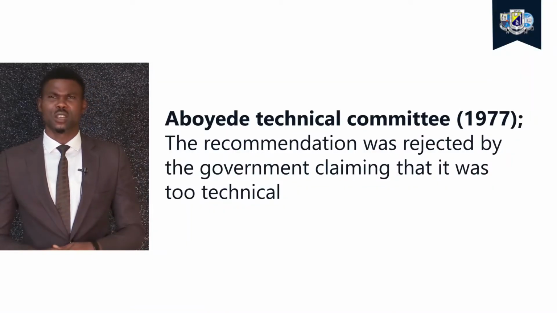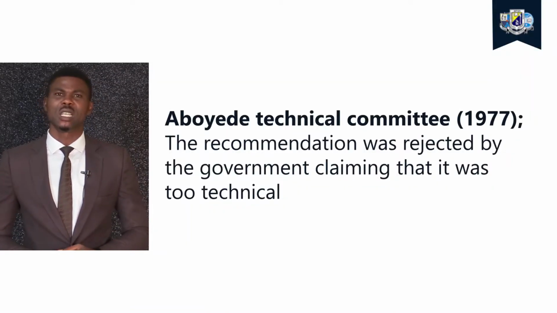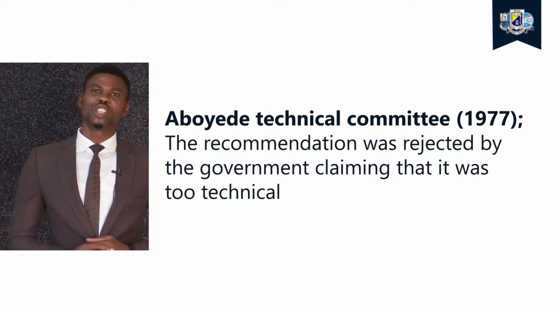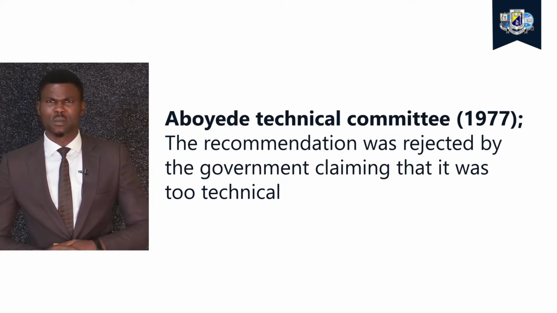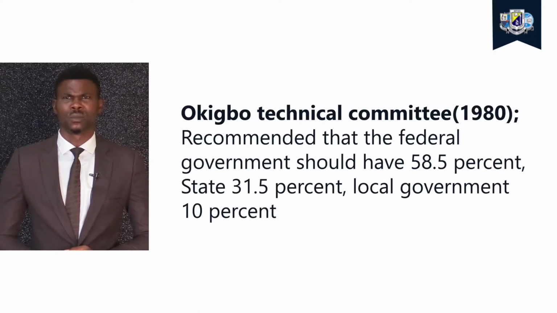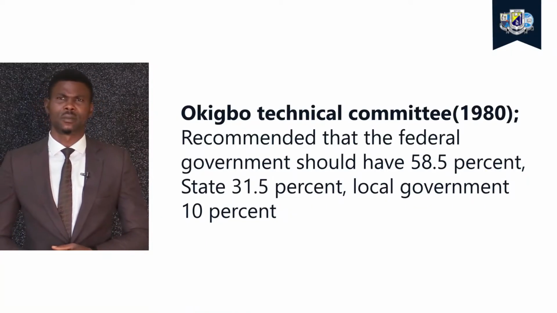The next commission is the Aboyade Technical Committee of 1977. The recommendation was rejected by the government, claiming that it was too technical. So we can say that the committee was too technical for the government to accept its recommendation. The next one is the Okigbo Technical Committee of 1980.